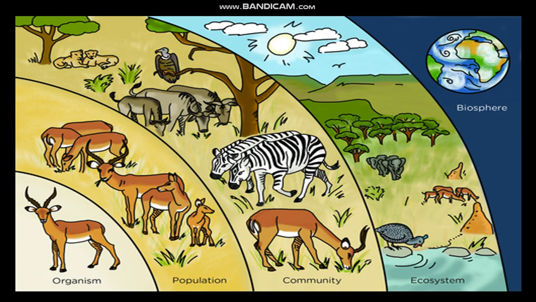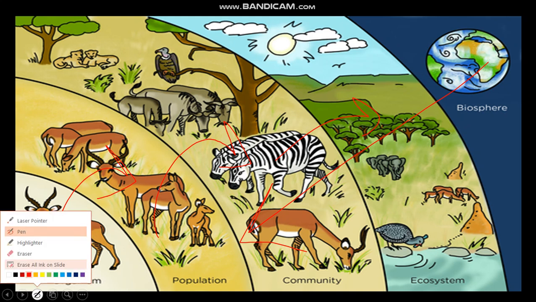And what is a biosphere? The part of the earth that contains all ecosystems. Listen to me again: the part of the earth that contains all ecosystems is the biosphere. It means a biosphere has a number of ecosystems. Let me use my marker. A number of ecosystems will make a biosphere. A number of communities will make an ecosystem. Different populations will make a community. And one organism, when it is in a large number, will constitute a population. So this is how an ecosystem is maintained.